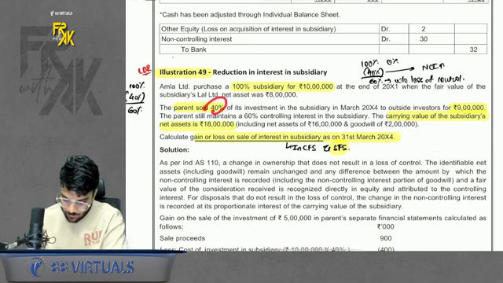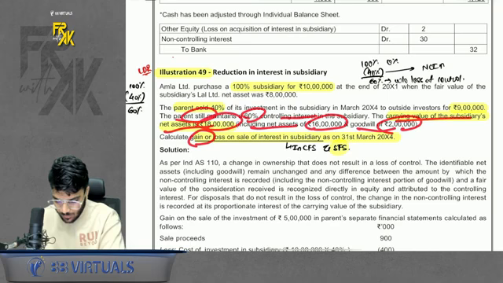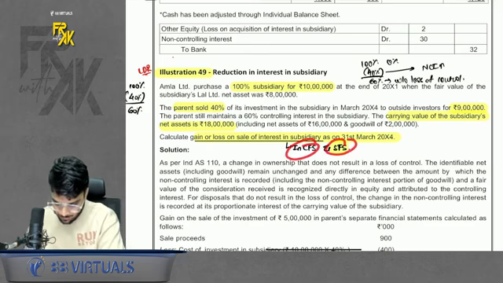Chalo. So we sold for 9 lakhs. We will get 9 lakhs money. Parent still maintains a controlling interest. Carrying value of the subsidiary's net asset is 18 lakhs, including net asset of 16 lakhs and goodwill of 2 lakhs. Calculate the gain or loss on the interest in the subsidiary, but this gain or loss we calculate in CFS and SFS both. Okay, chalo, how will I solve it?